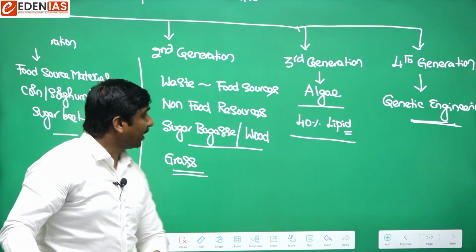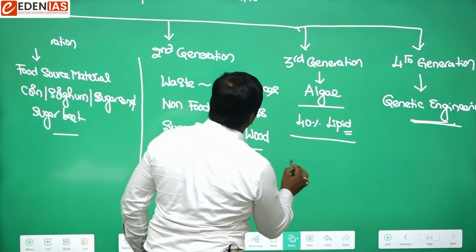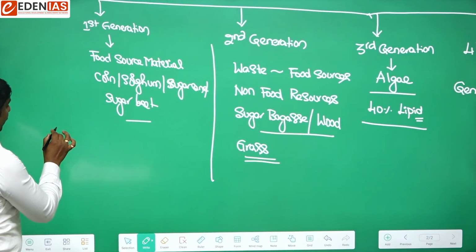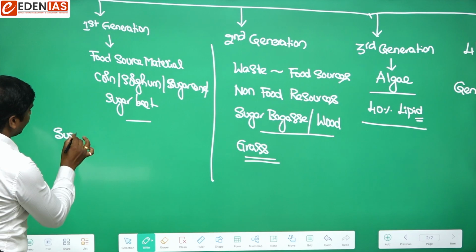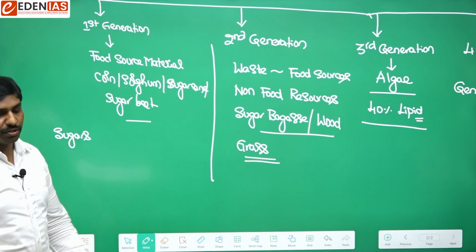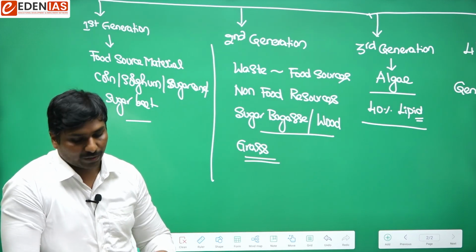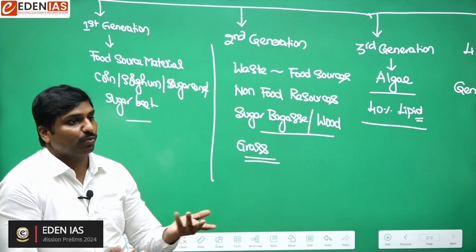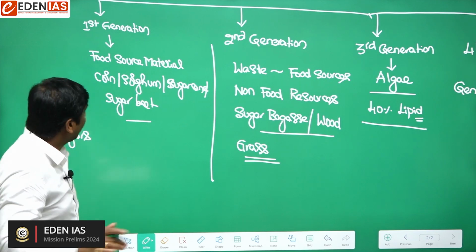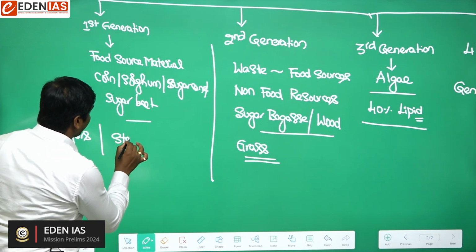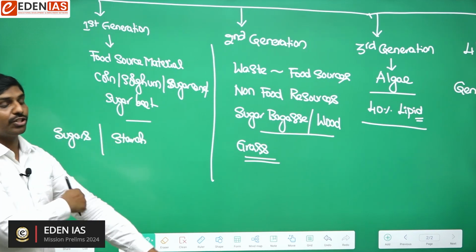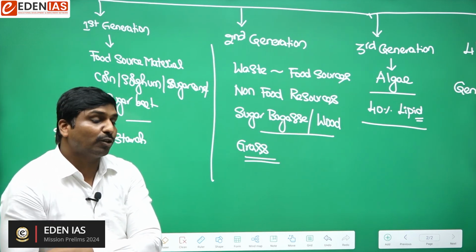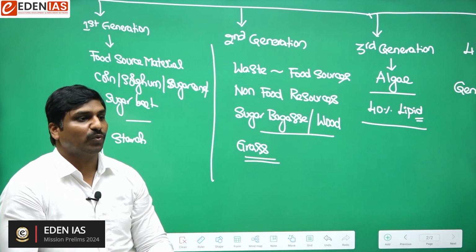Okay, so if we talk from the first generation point of view, what kind of things would be used? Sugars would be used. Sugars means generally carbohydrates, like sugar cane, sugar beet or sorghum, they all will come. We can also use starch-rich food material. Starch-rich means think about things like maize and tapioca. Maize and tapioca will be rich in starch. Okay, so they will be used.